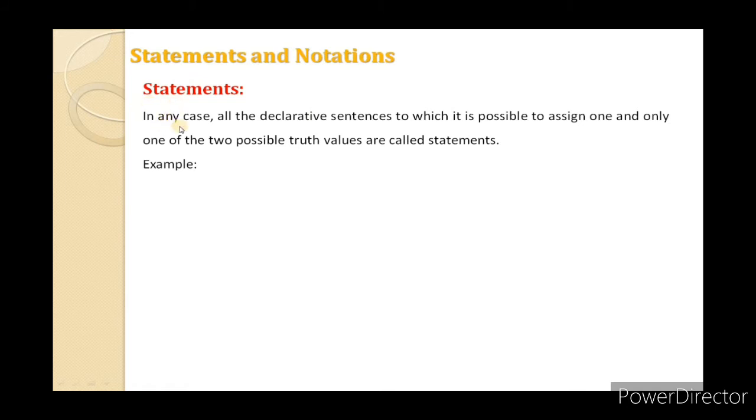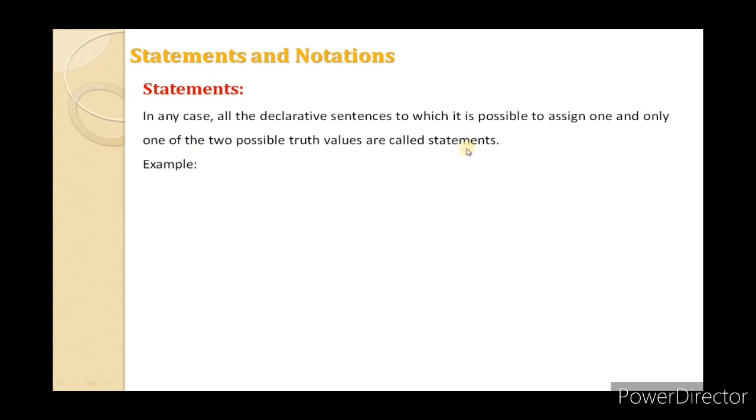In any case, all the declarative sentences to which it is possible to assign one and only one of the two possible truth values are called statements. Means a statement is a sentence to which we can assign a conclusion, which has a truth value; it may be true or it may be false.